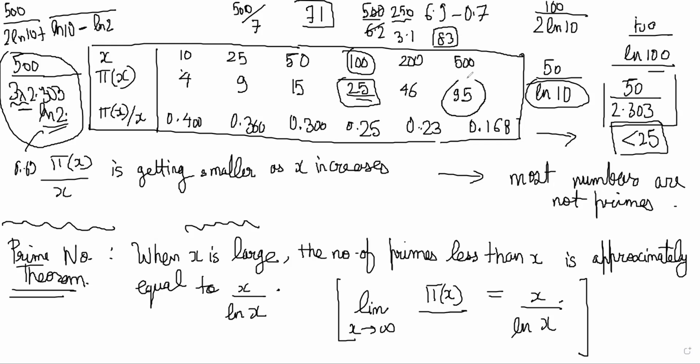Which is not exactly 95, but close enough because right now my numbers are very small. X is only 500. If you had bigger numbers, you will see that it approaches this x by ln x value, the number of prime numbers. Okay. So this theory is correct. It's just that we can only really see its magic when you go for a very large number x.